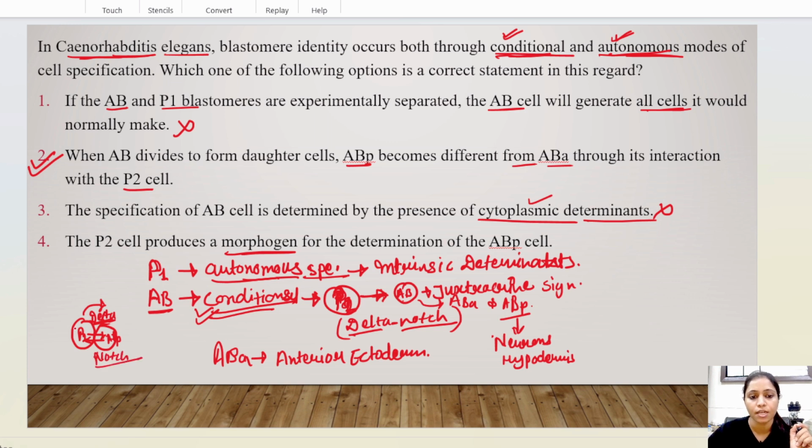So this is juxtacrine signaling, and no morphogens are involved. So this option is also wrong. So option number 2 is the correct answer. I hope this concept is clear, and this is a very important concept for your CSIR NET exam and any other life sciences related exam.